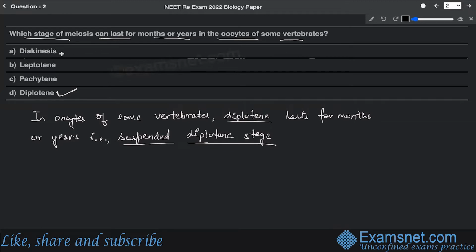All right. While in the case of diakinesis, leptotene and pachytene, these are all the stages in which the process is still going on. But diplotene is one such stage where the process has ultimately resulted in one product being formed, which is the crossover product. All right, and that is called chiasma. So that is the case. So that's why option D is the correct answer.